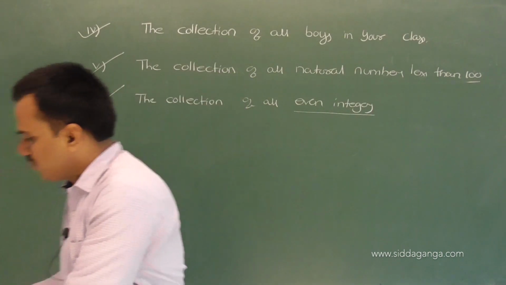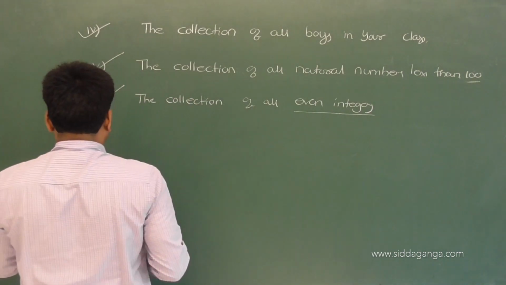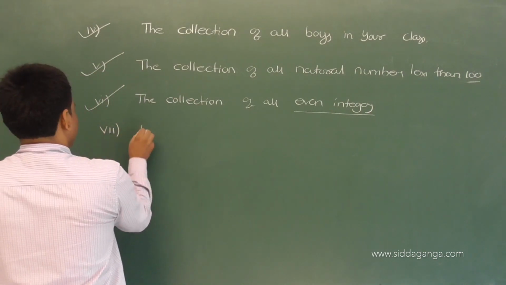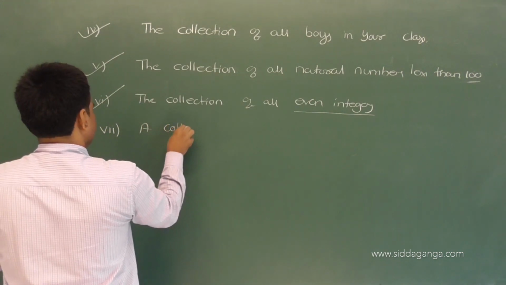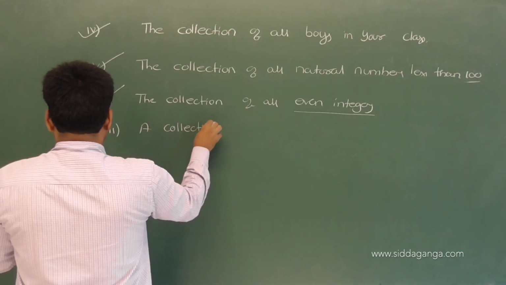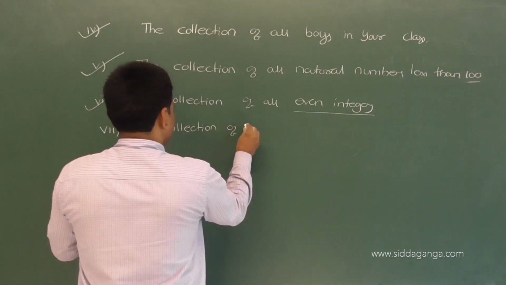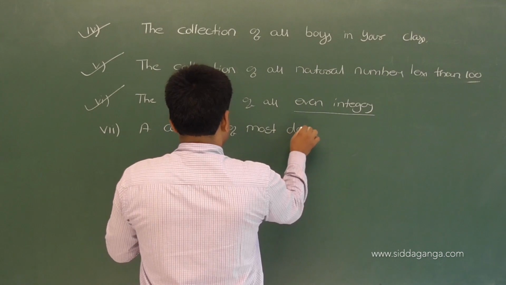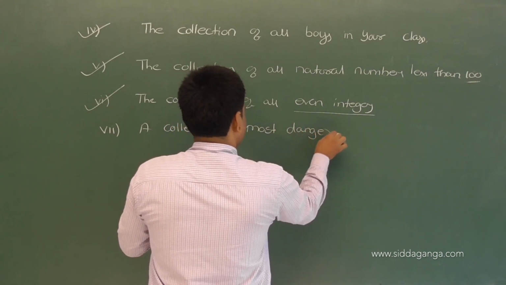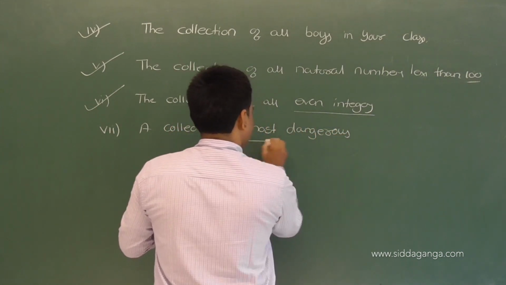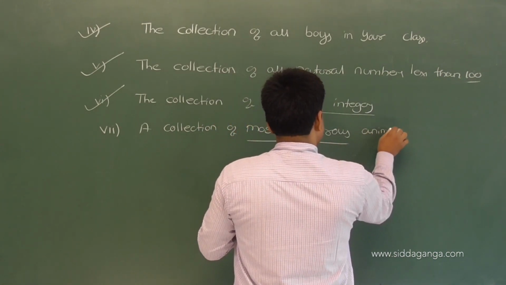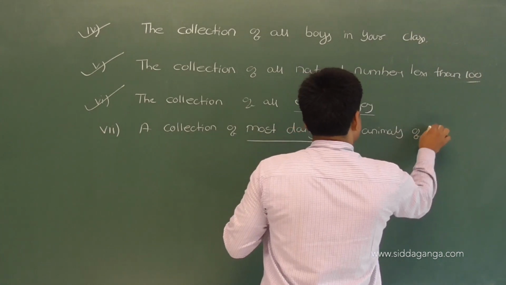One more example. 7th one. A collection of most dangerous, this is very important, most dangerous animals of the world.